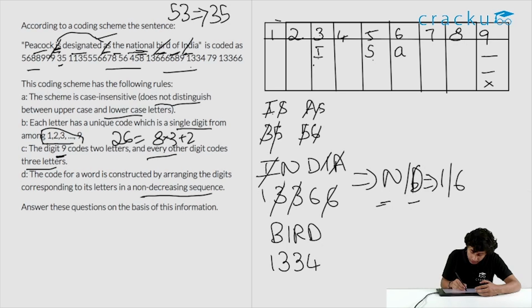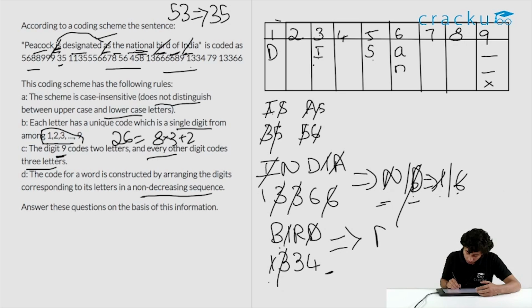What do we know? We know that I is 3. So we cancel out 3. Then we have B, R, D. Here D is either 1 or 6. There is no 6 present. There is only 1. So this 1 has got to be D. We get D is 1 and N is 6. So this raises one more confusion here. That is, B or R is either 3 or 4.